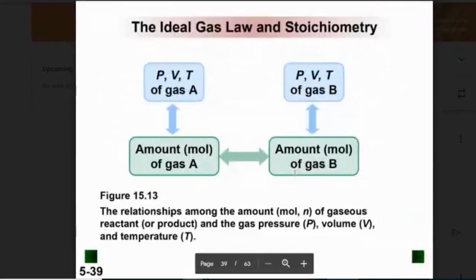And here are all the ways that we can involve stoichiometry with the ideal gas law. That means at some point we're solving for moles, because the mole is what stoichiometry is all about, and the ideal gas law gives us the number of moles. So the two are related.